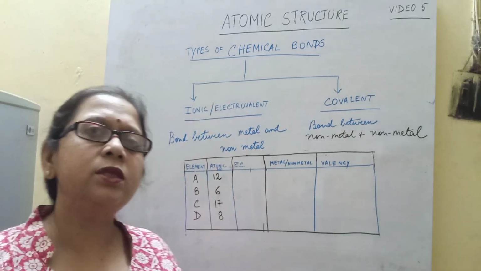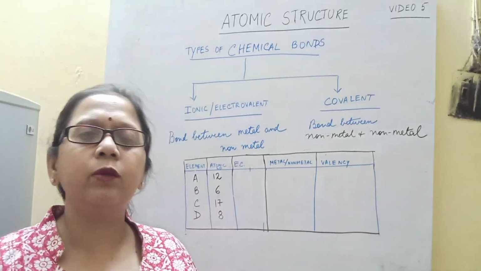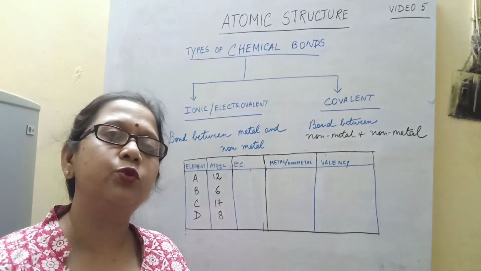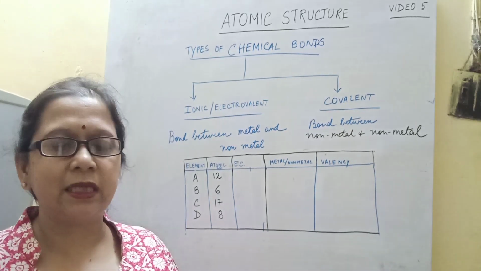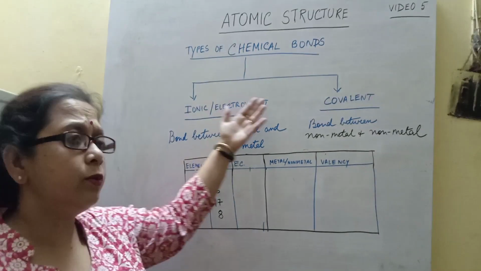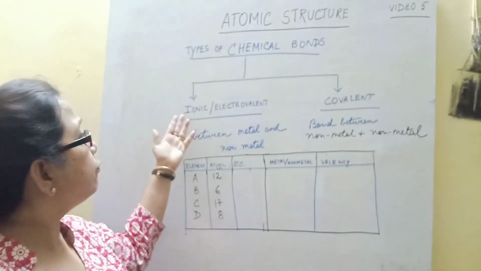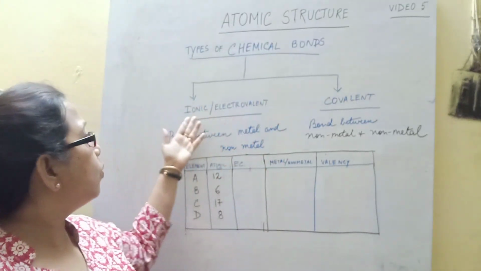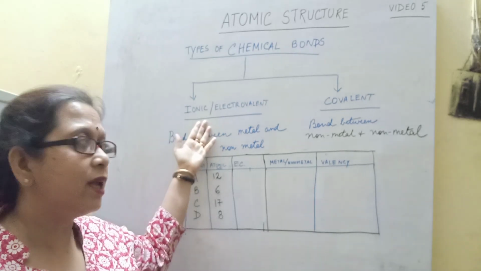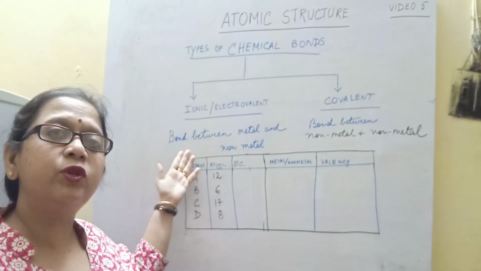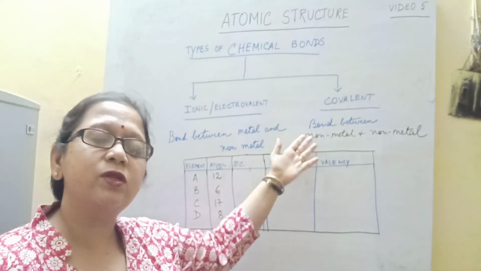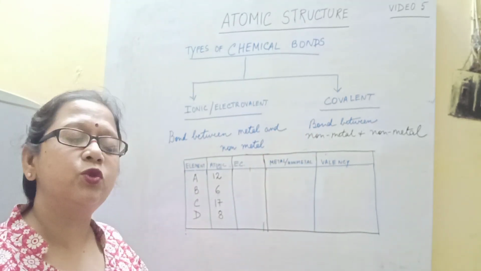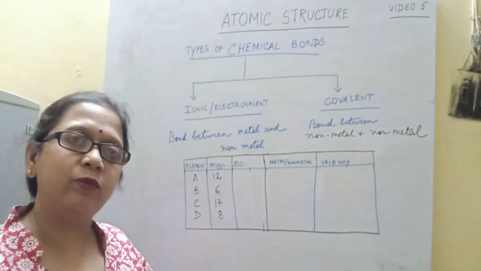So what is a chemical bond? A chemical bond is a force of attraction between 2 or more atoms to form a new entity. Now, chemical bonds are of 2 types. One type is ionic or electrovalent, which is formed between a metal and a non-metal. And the other type is covalent, which is formed between 2 or more non-metals.